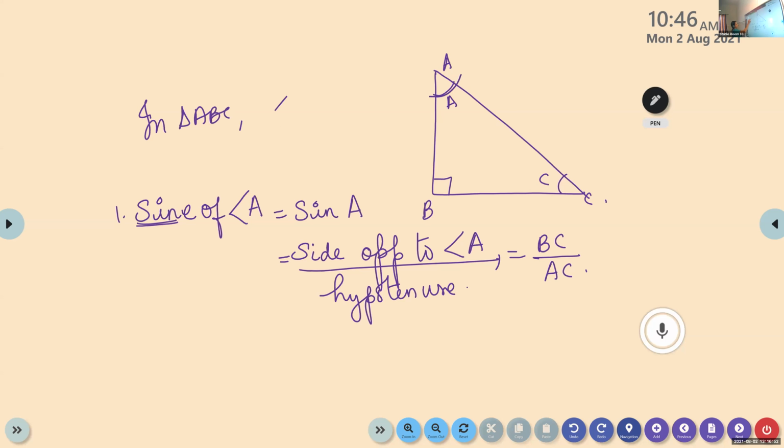In triangle ABC, if angle B is 90 degrees, then sine of angle A is defined as side opposite to angle A by hypotenuse.